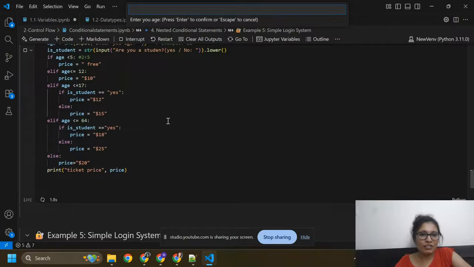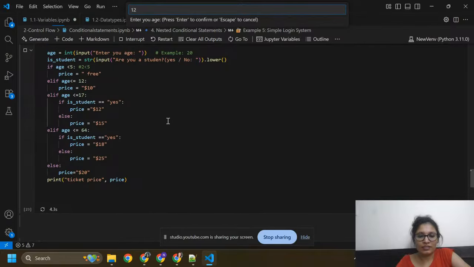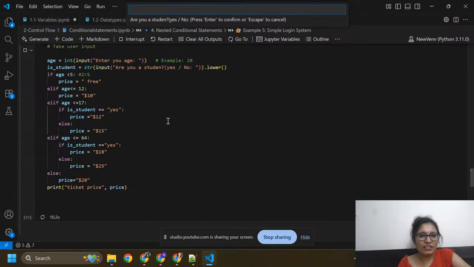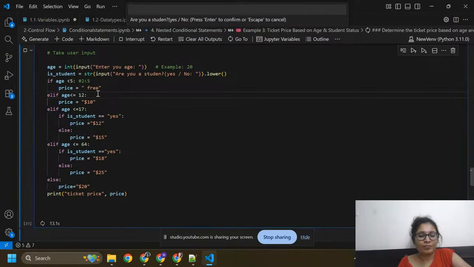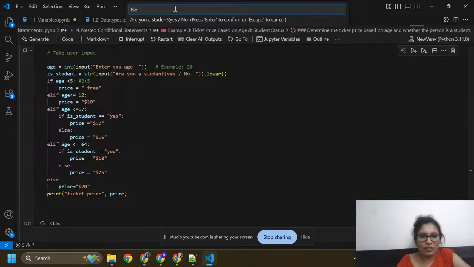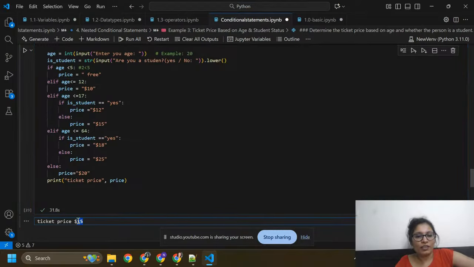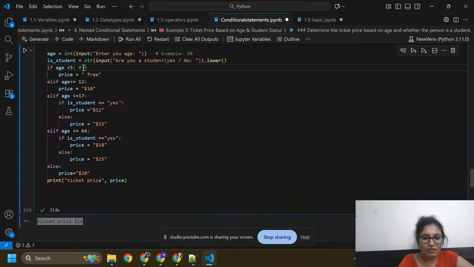Again we need to check another condition. Our age is 12, no 13. If your age is 13, then it says are you a student or not, and I'm giving here no. So ticket price is $15. Here you can see I gave my age equals to 13. This condition will fail.